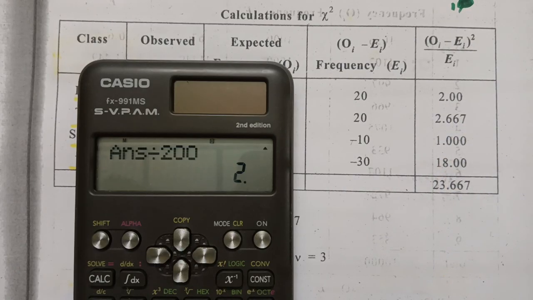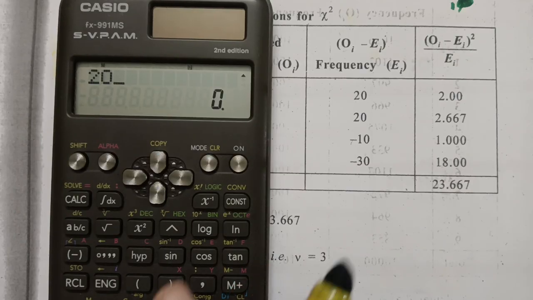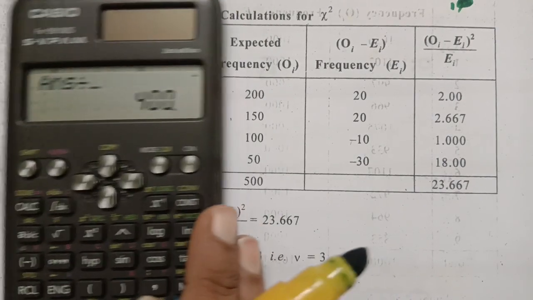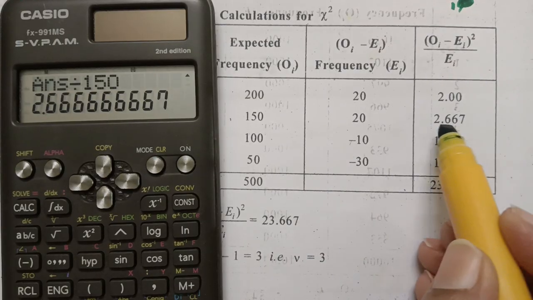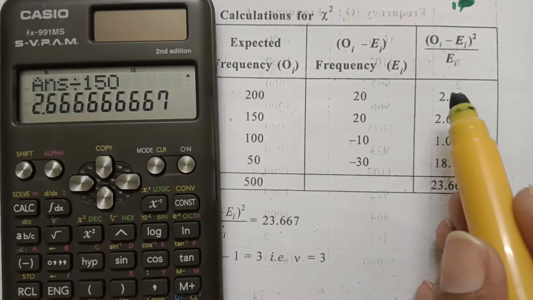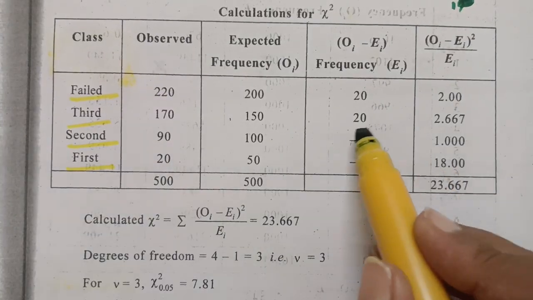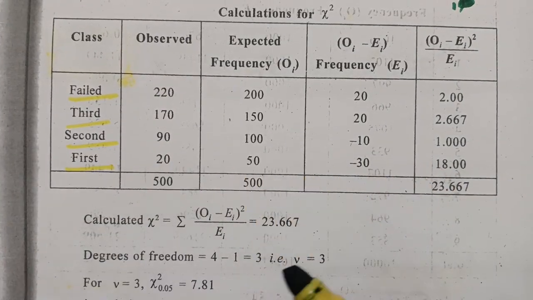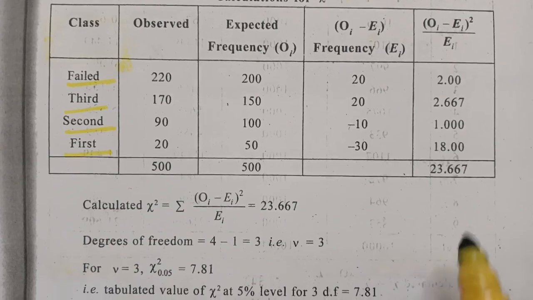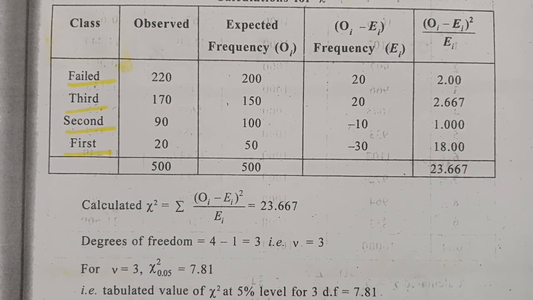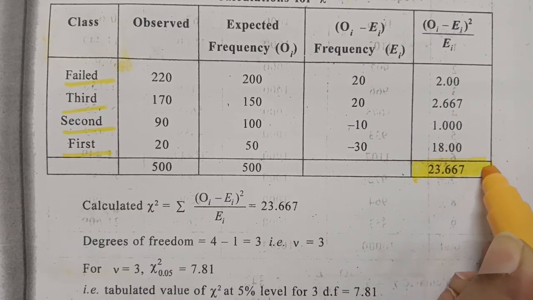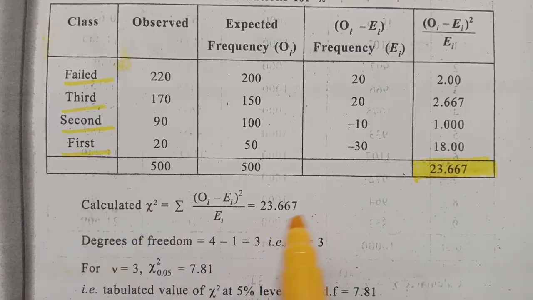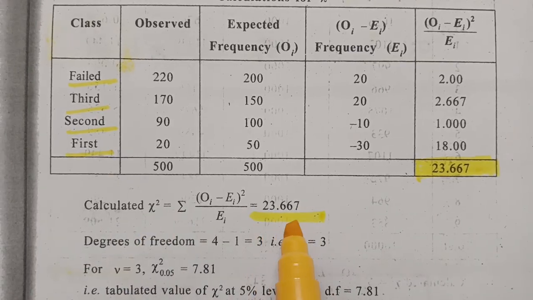The next one is again 20 square divided by the expected value, which is 150. The value here is 2.667. Like that we have to fill this column. We make the squares and divide by the expected value, and after making the addition, this is 23.667. You can use your calculator while solving all these, and here the calculated value is very clear as 23.667.